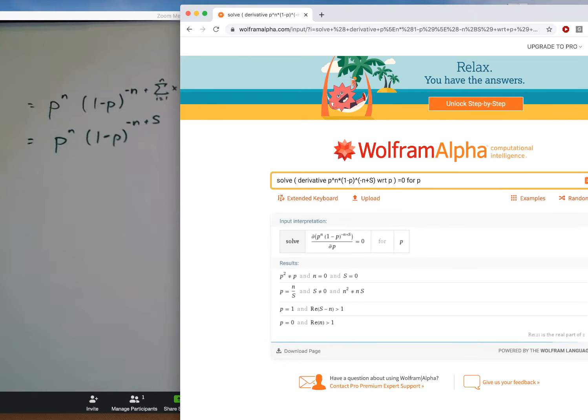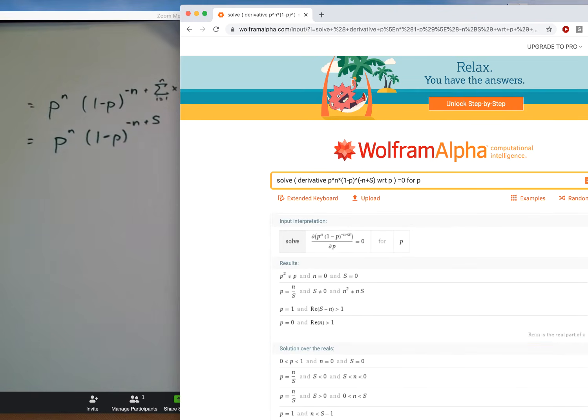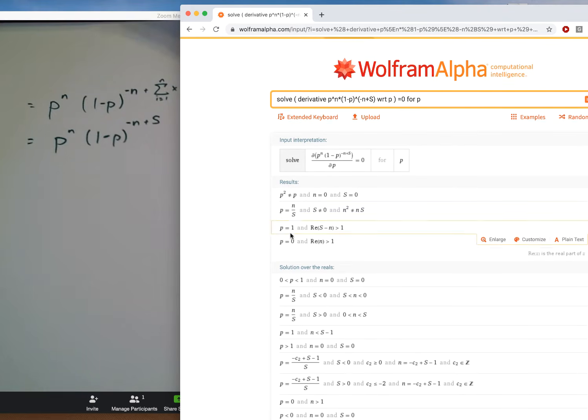So like BAS, Wolfram Alpha is able to churn out a variety of different solutions. Wolfram Alpha is always way too helpful. And so we just have to hunt and pick which one makes sense. We're trying to figure out what we can measure about the data that allows us to come up with the best guess for p. The first, the third, and the fourth solutions have nothing to do with the data that we've measured. It's only the second one that does, so we know that this one must be correct.